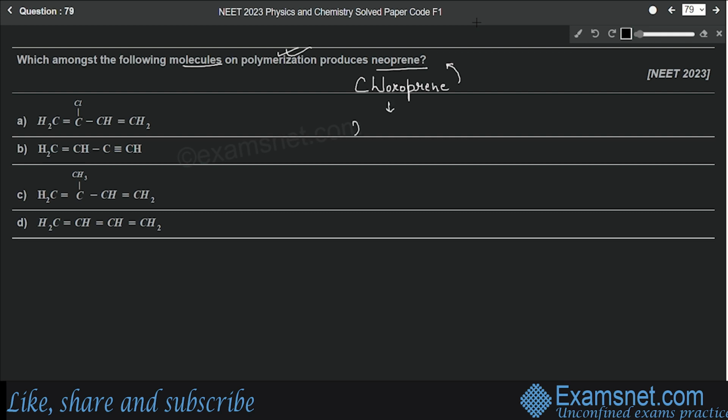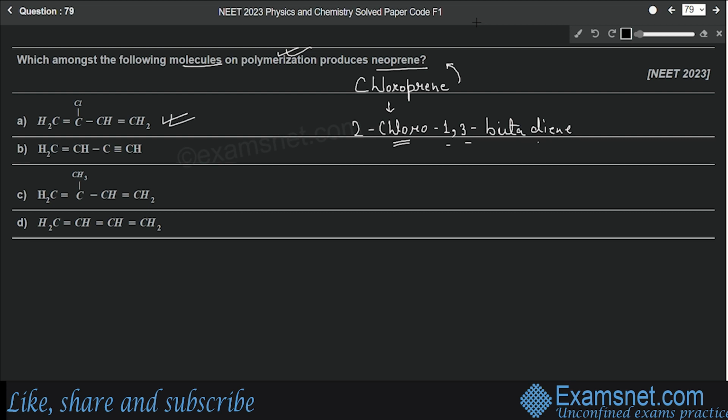It is 2-chloro 1,3 butadiene. Butadiene. That means there are two double bonds at 1 and 3, first and third position, and at second position there will be a chlorine. So the correct answer will be the first option.